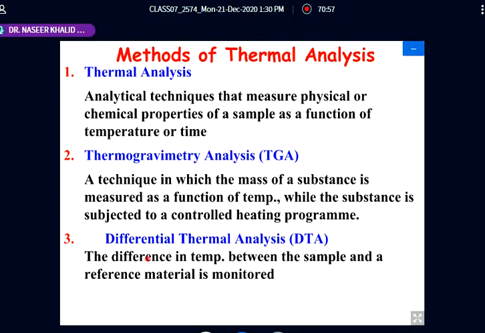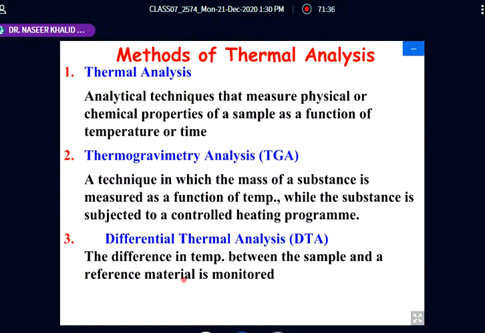Now there is another one, that is differential thermal analysis, known as DTA. The difference in the temperature between the sample and that of the reference material is measured. In this technique, we are heating the sample along with the standard, both in a similar environment.